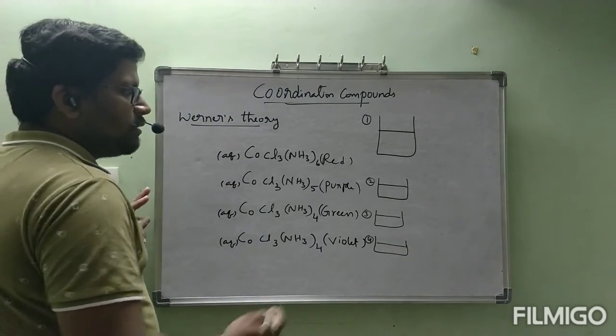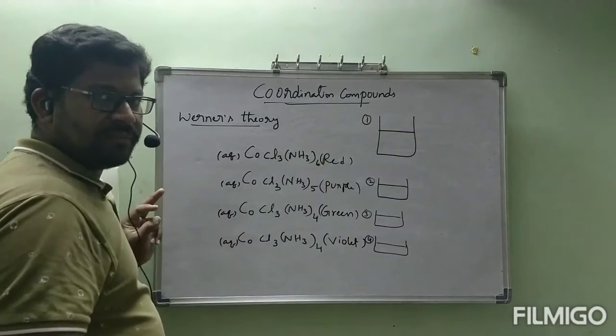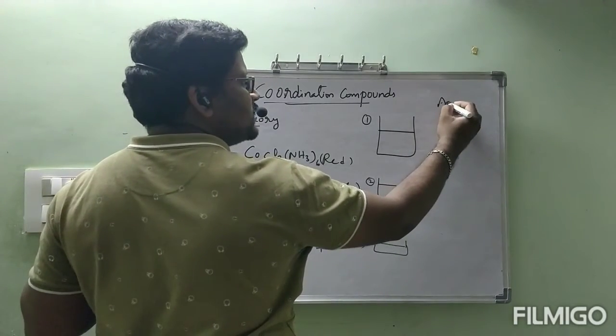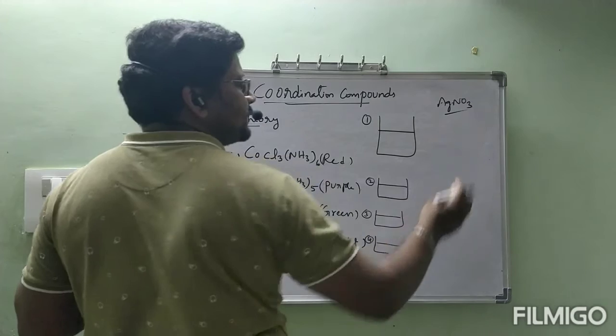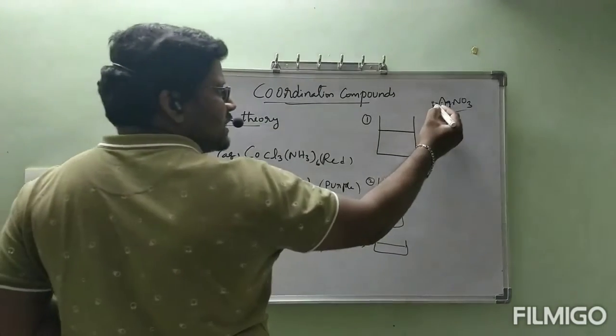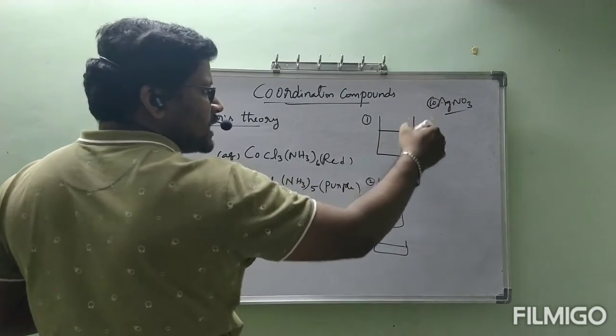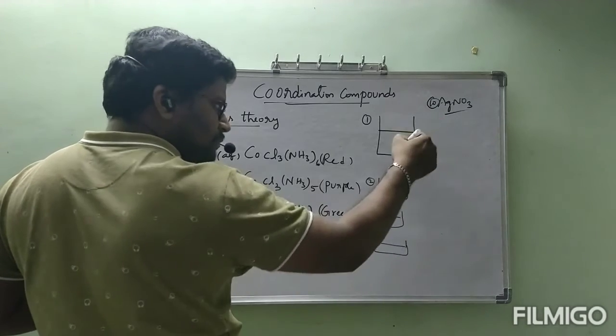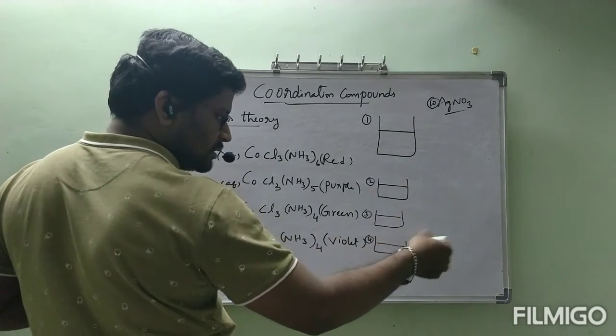Now for every beaker, he added an equal amount of AgNO3. Suppose he has taken 10 moles of AgNO3. This 10 moles of AgNO3 was added to every beaker equally. 10 moles here, here 10 moles, here 10 moles, and here 10 moles.